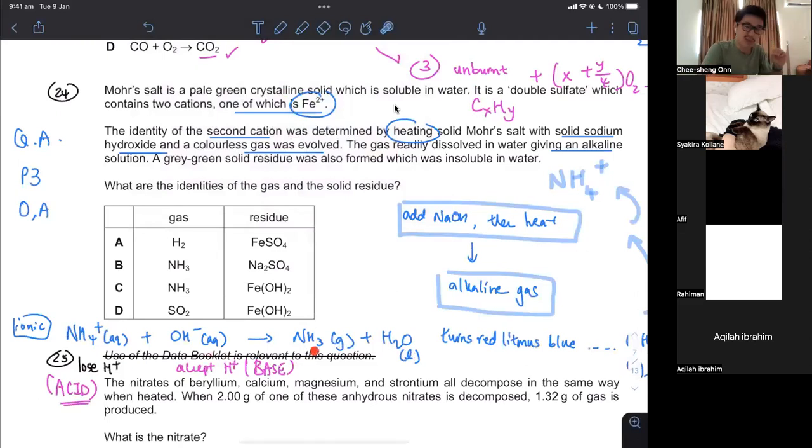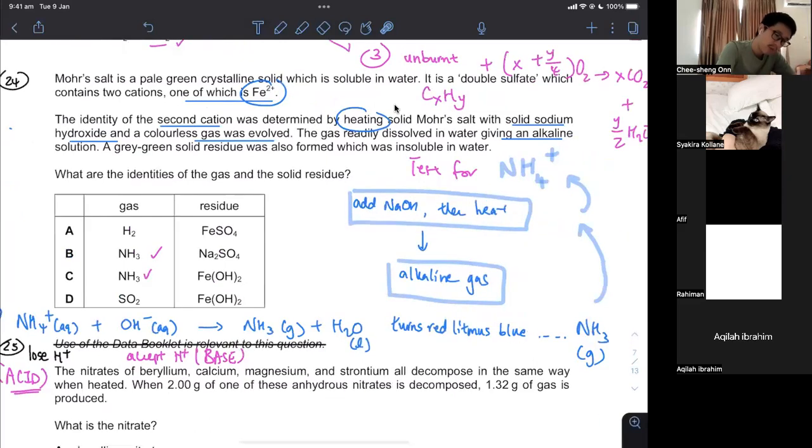They don't call this neutralization because you are not producing something which is neutral. This is alkaline. So they call this reaction displacement of ammonia, as you would know it from O level when you were 14 to 16 years old. So this colorless gas must be NH3 because it's the test for ammonium. This is stated in your test for cations. You add NaOH to this salt that contains NH4+. You heat it, you're going to get this alkaline gas, which is ammonia that turns red litmus blue. You will write all of this observation down in the practical paper because that is what they've been told to do ever since you were, I don't know, 14 to 16 years old.